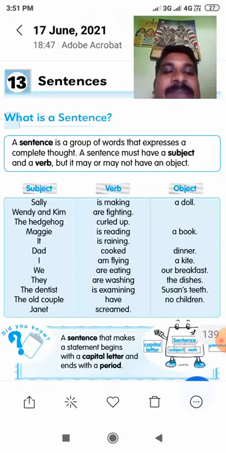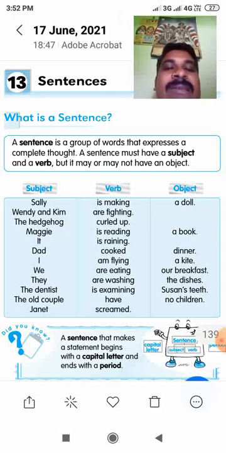A sentence must have a subject and verb, but it may or may not have an object. It has an object or not, it's not a problem. The main pattern of the sentence is subject and verb. These two things are very important.